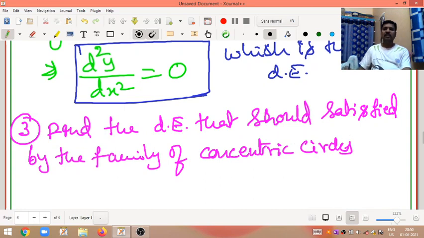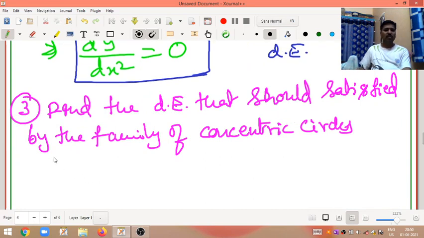Circle, they will give. What is that circle? x square plus y square is equal to a square. Okay, this is the question.